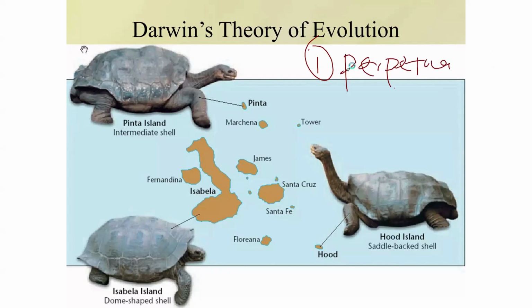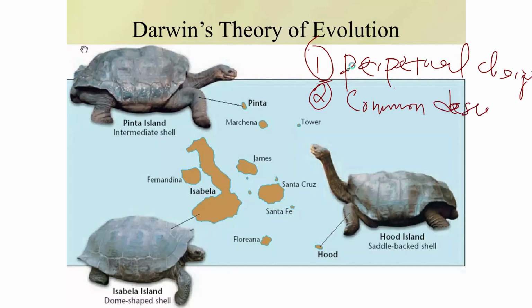The second theory is common descent. And three, after this, we have multiplication of species.